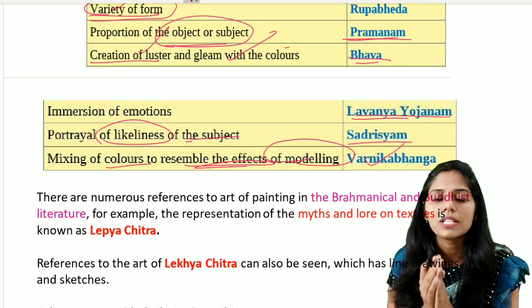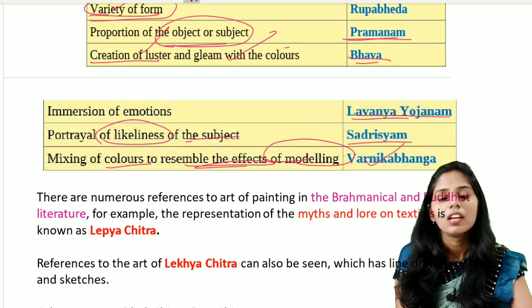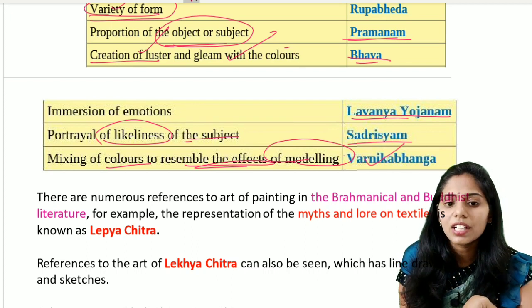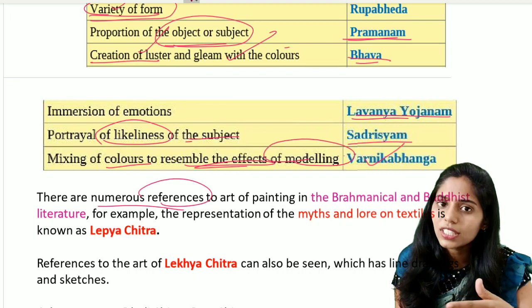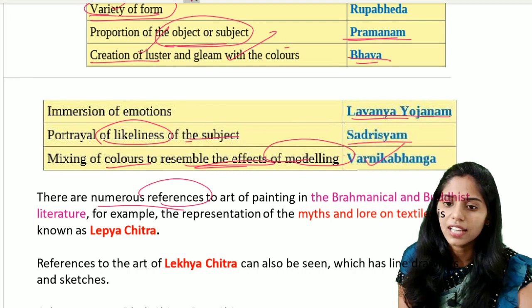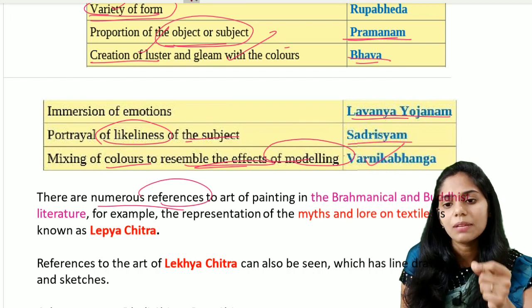So these are the 6 principles which are talked about in the Kama Sutra, which was written by Vatsyayana. Not only this, there are a number of references to the art of painting. It is seen in the Buddhist texts and also the Brahmanical texts as well. So one important thing is the Lepachitra. So what is a Lepachitra?